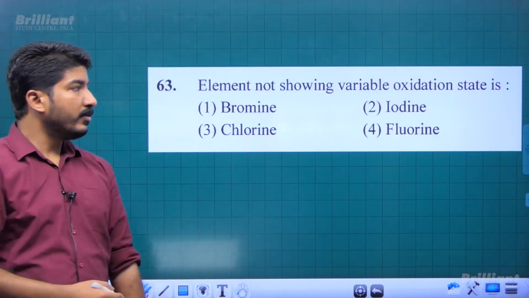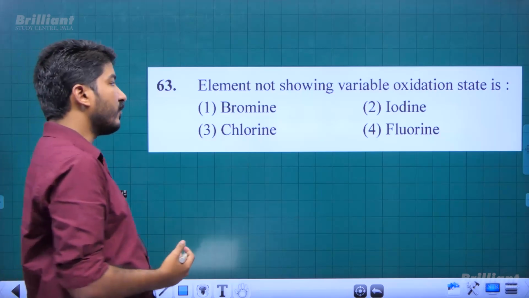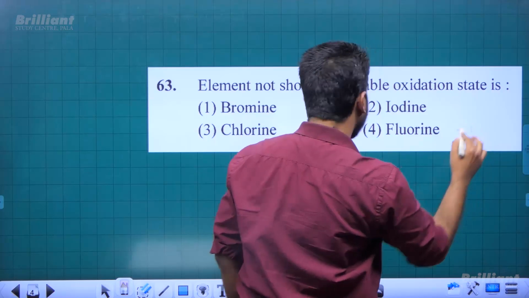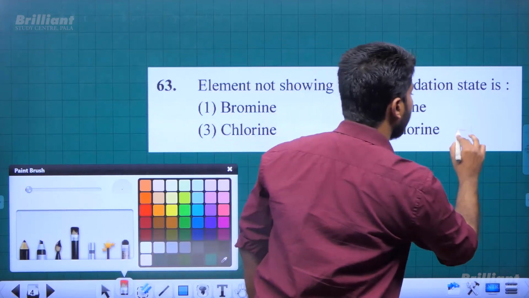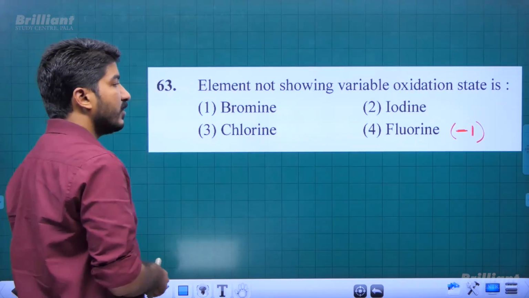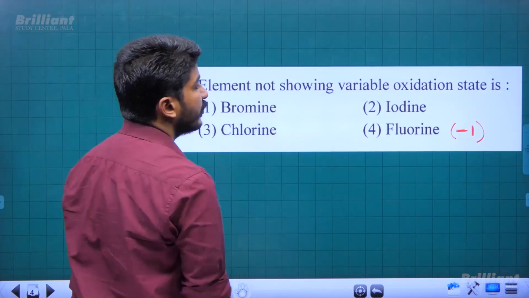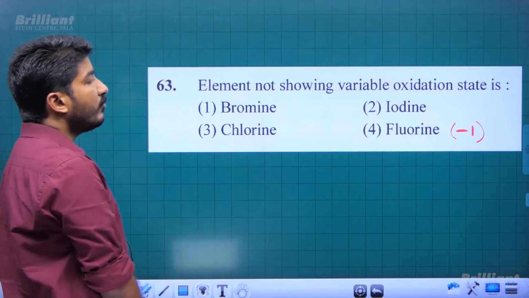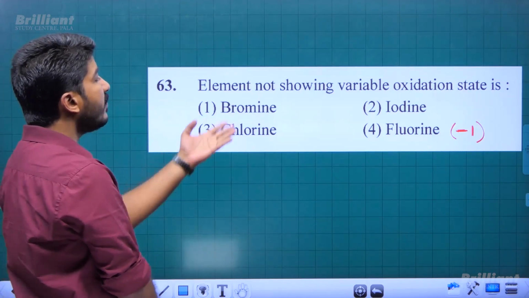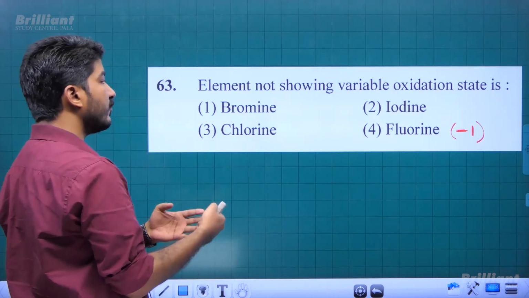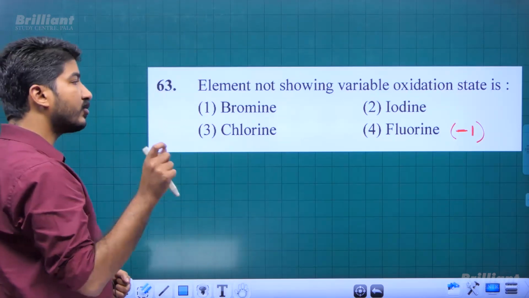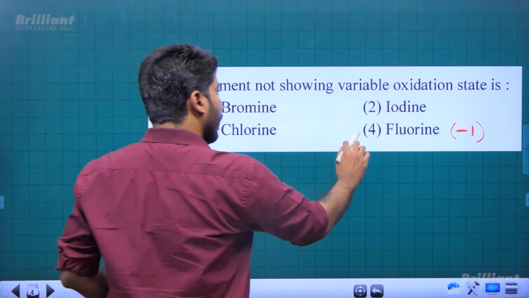Now next one, element not showing variable oxidation state is. So they are halogens, and we know among halogens fluorine wants to exist in -1 oxidation state. It is the most electronegative element of all. Therefore, it has to always preserve its -1 oxidation state. So this is the oxidation state shown by fluorine in its compounds. So it is not showing variable oxidation state in compound formation. Okay. So all the others we know can exist in -1, +1, +3, +5 etc. Fluorine will always exist in -1 in its compounds. So fluorine is the answer.